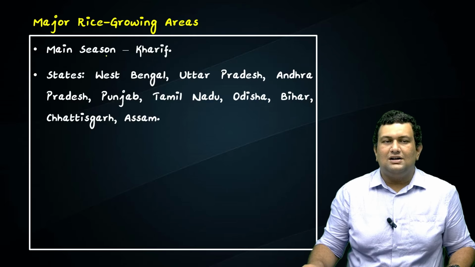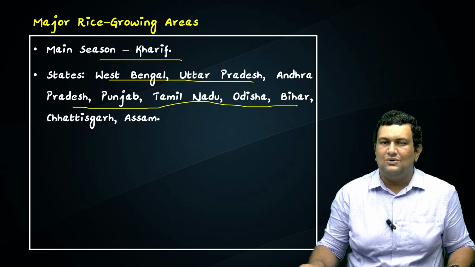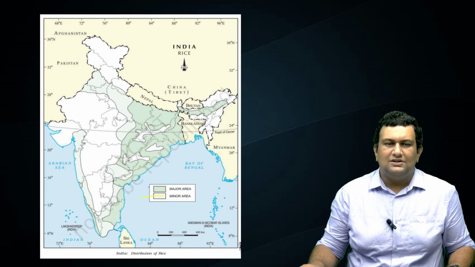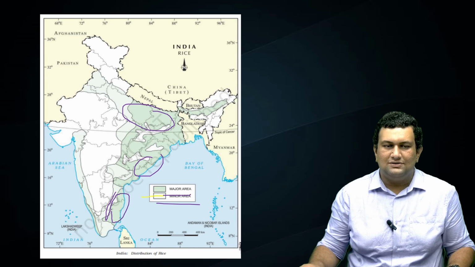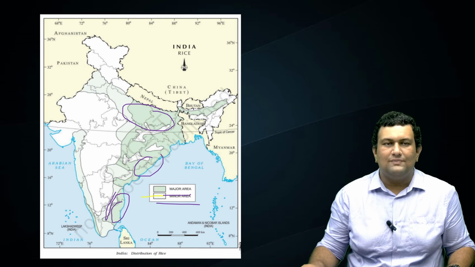The major season for rice growing is Kharif, and the major states are West Bengal, Uttar Pradesh, Andhra Pradesh, Punjab, Tamil Nadu, Odisha, Bihar, Chhattisgarh and Assam. So these are the major and the minor areas of rice cultivation. We can see the major areas include the Gangetic Basin. Then these are the delta regions of the rivers. This map is taken from NCERT. So that is one of the reasons why NCERT is very, very important.